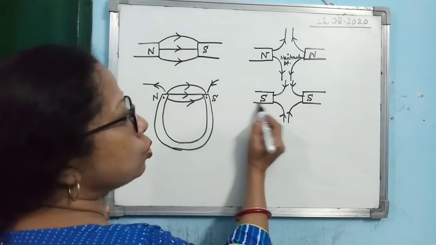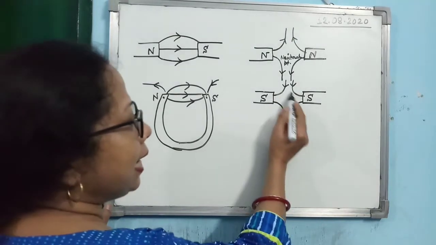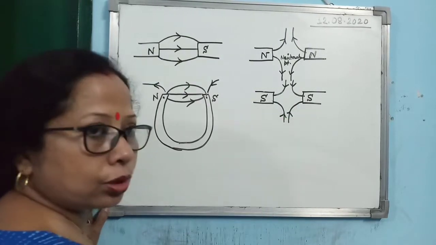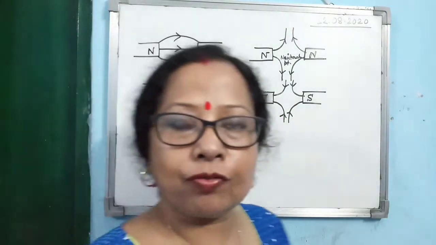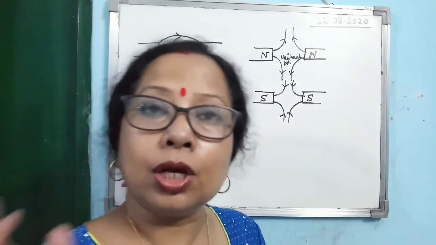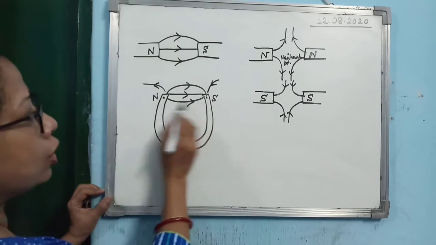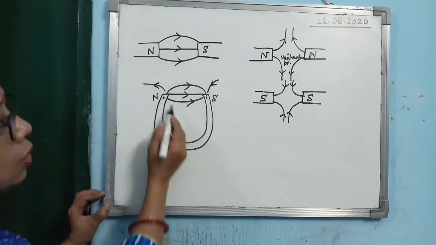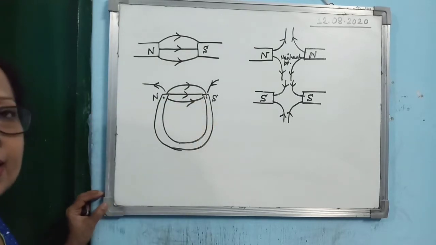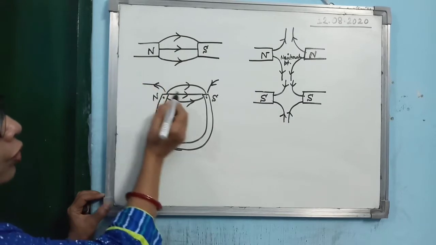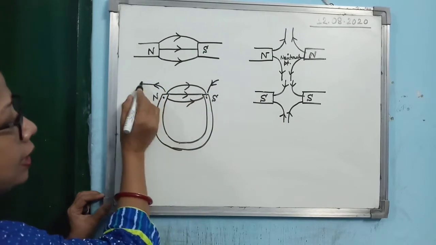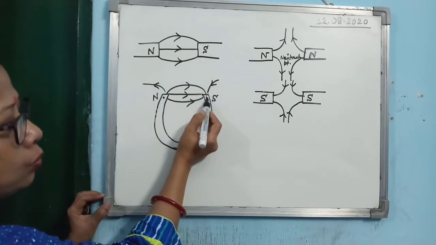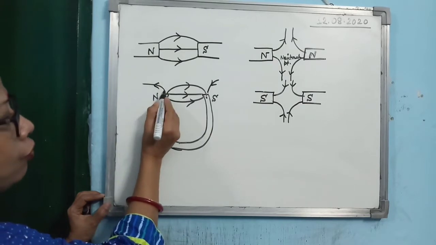Then if you place 2 south poles of 2 different magnets, the nature of the lines of force will be the same, but here the arrows you have to give towards the south, because you know what is the direction of the magnetic field lines? Towards south, away from the north towards south. Now suppose you have taken a horseshoe magnet. One is north, another is south. So it is similar to this. So this will be the nature of the magnetic lines of force. And you may get other lines of force which are not closed. For this kind which are not closed curves, you have to give the arrows properly. Here the arrow should be towards south and here the arrow should be away from the north.